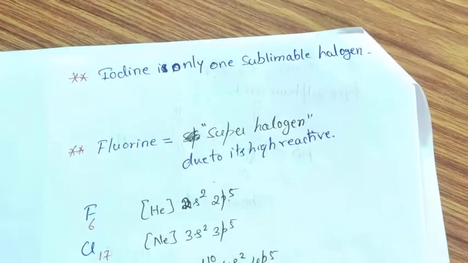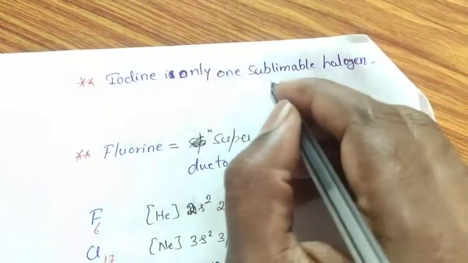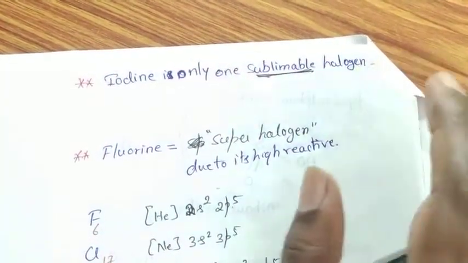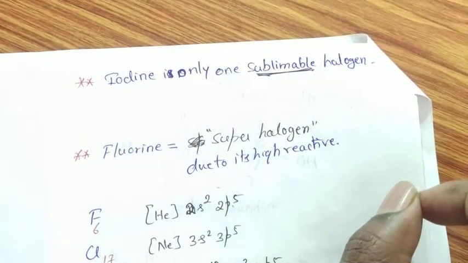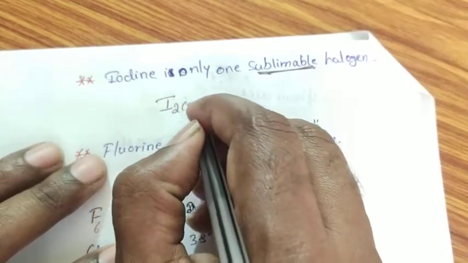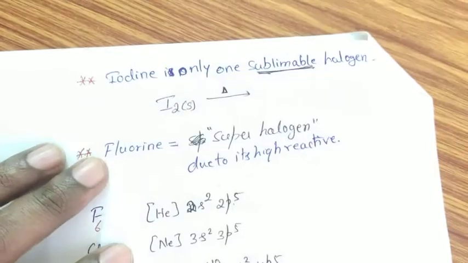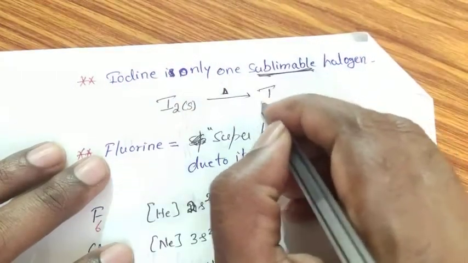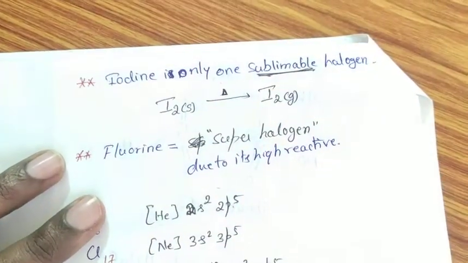Iodine is the only element which is called a sublimable halogen. What is meant by sublimable halogen? Iodine always exists in solid state. When it is subjected to heating above room temperature, it is directly converted into gaseous state.